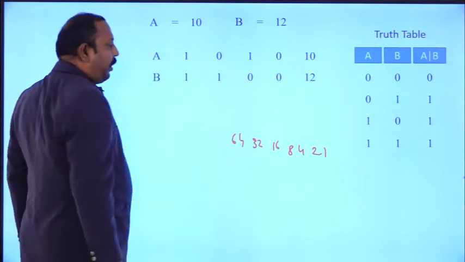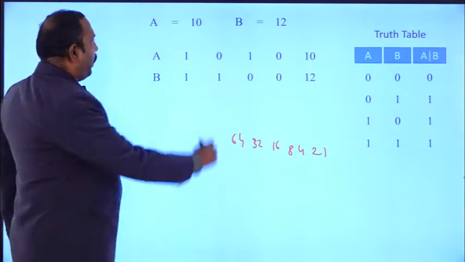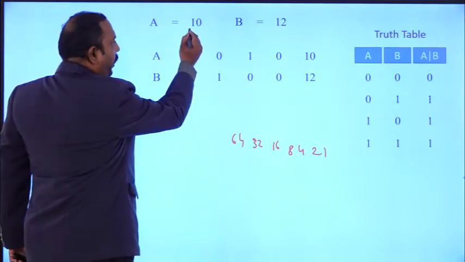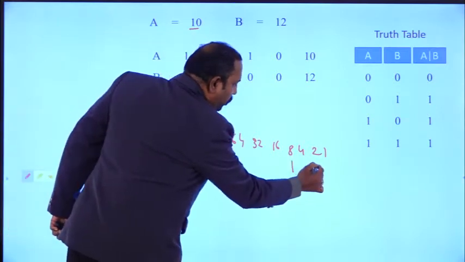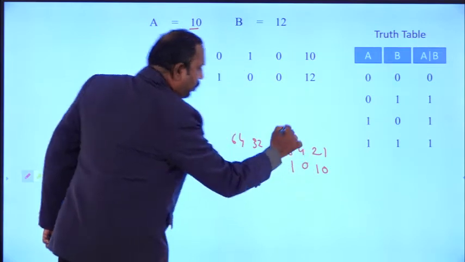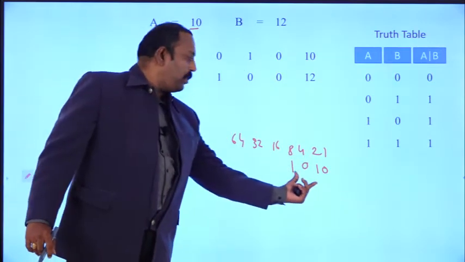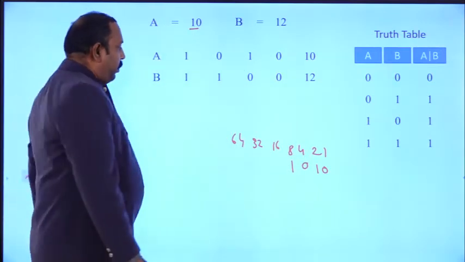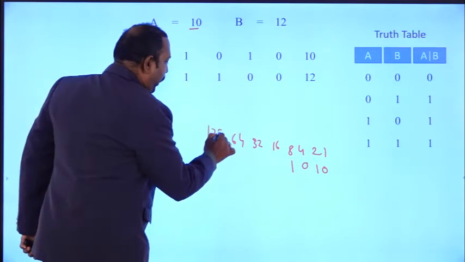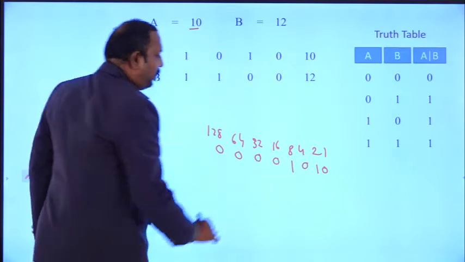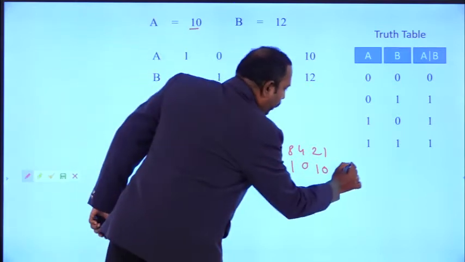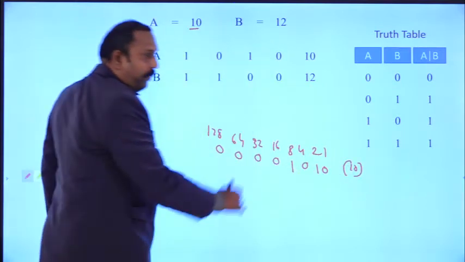Like this you take the positions. For A equal to 10, we put 1 in the 8 position and 1 in the 2 position, remaining all zeros. For 4 bits we take 1 0 1 0, and if we take 8 bits, the remaining 4 are zeros. So this is the representation of 10 in binary form.